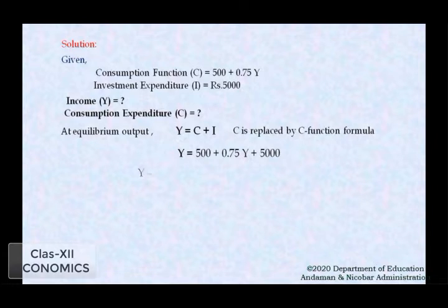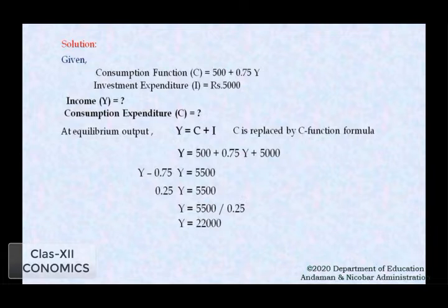Now the equation will become 5,500 plus 0.75 Y. Moving ahead, Y minus 0.75 Y is equal to 5,500. That gives 0.25 Y is equal to 5,500. So Y is equal to 5,500 divided by 0.25, which is equal to 22,000.